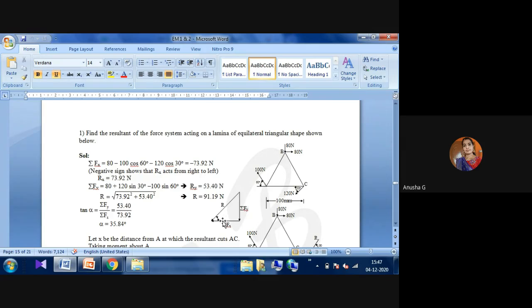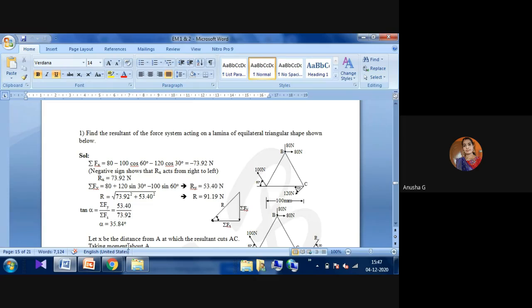Now you have to find the angle between these two. To find that angle, tan alpha equals summation of vertical forces divided by summation of horizontal forces, sigma Fy by sigma Fx. Already we calculated Fy and Fx, and then we get the angle. Angle alpha equals 35.84 degrees.